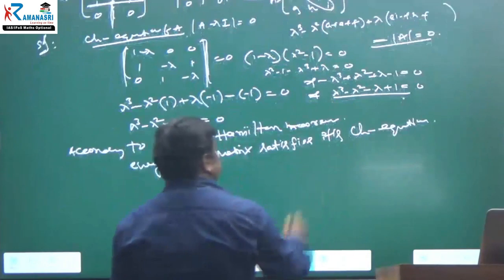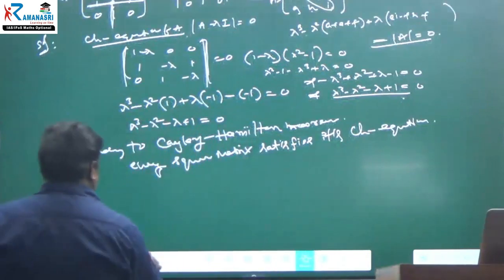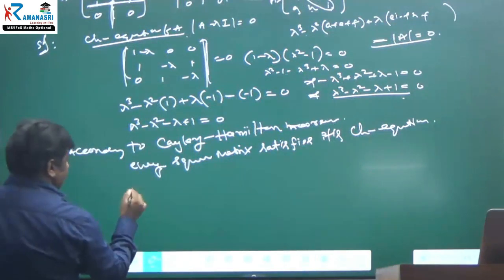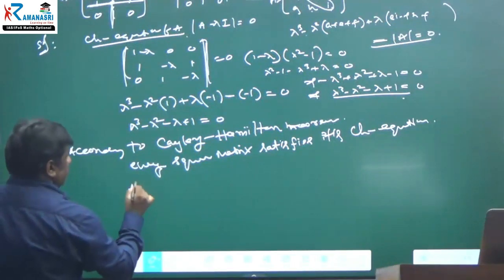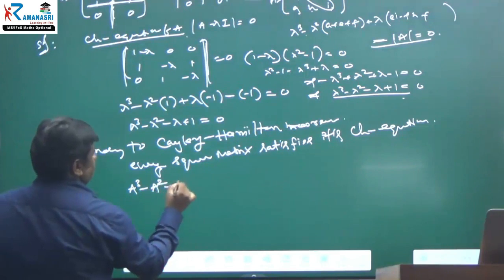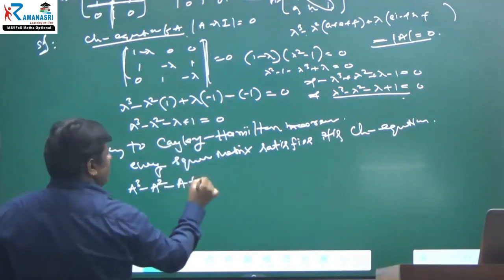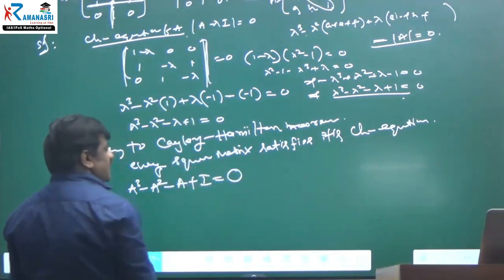This is the definition of the Cayley-Hamilton theorem. Therefore, what is that characteristic equation? A cube minus A square minus A plus I must be equal to the null matrix.